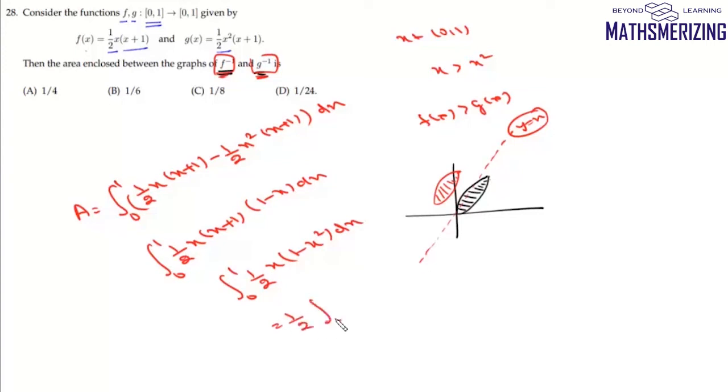So it'll be 1 by 2 integral from 0 to 1 of (x minus x cube) dx. So it'll be 1 by 2 and then (1 by 2 minus 1 by 4). So it'll be simply 1 by 8. So the area between f inverse and g inverse will be the area between f and g, and that is 1 by 8, and that's your option number C.